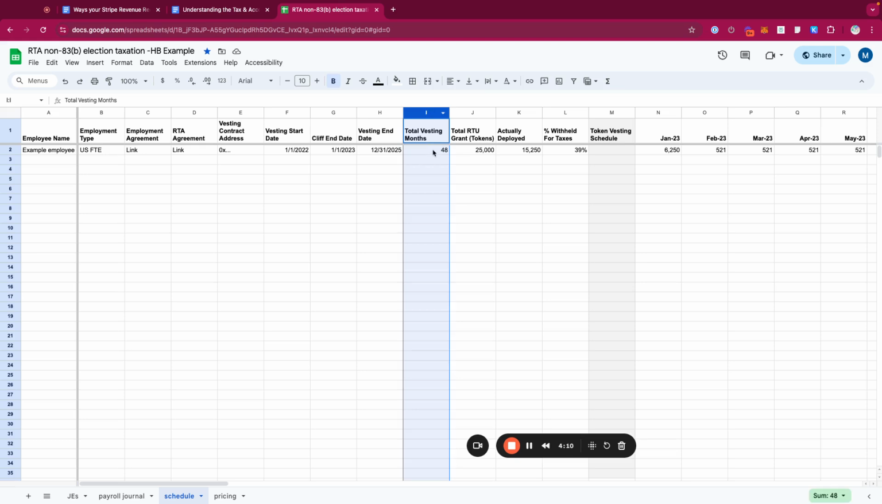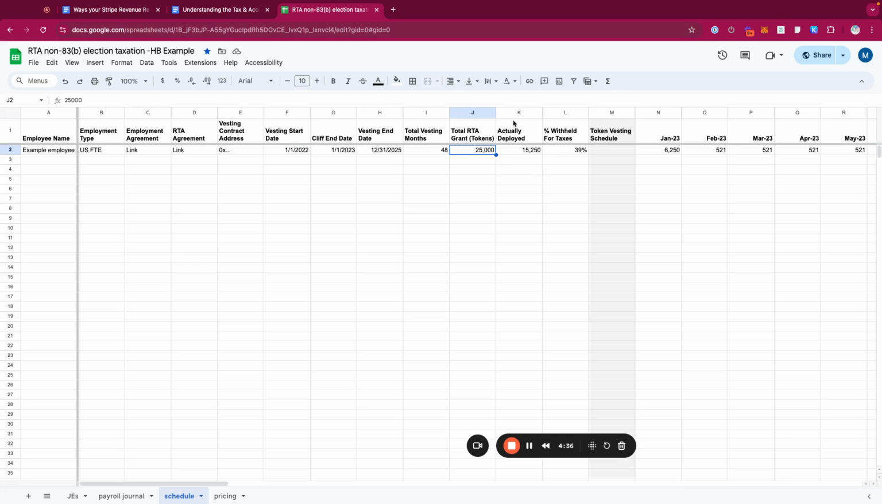Okay, so total vesting months, we can calculate how many months this grant is actually going to vest. Now, for example, the total grant that I have here in tokens is 25,000, and it's just any token arbitrarily. We're just saying, yep, this employee, when they started working at this company, let's say on January 1st, 2022, they were given 25,000 tokens, restricted token awards.